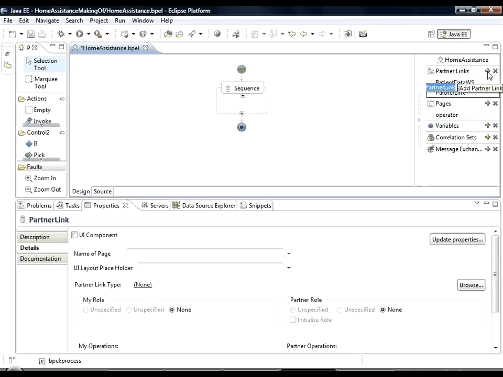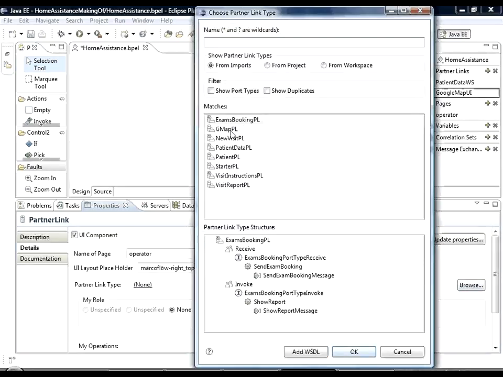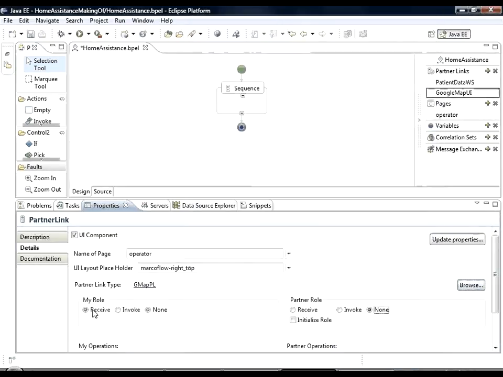In this case, first we define that we are creating a partner link for a UI component, then we specify the page where the component will be placed, and finally the placeholder inside the page that will contain the component itself. At this point, we just need to set partner link type and roles as we did before.